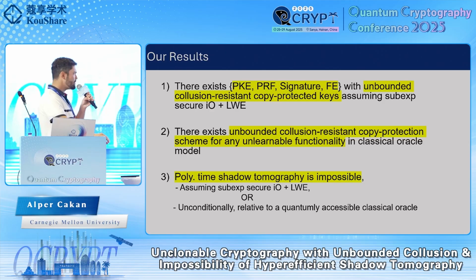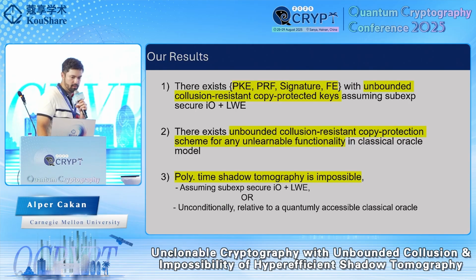And finally, we show a connection from our results to the notion of shadow tomography. We show that polynomial time, or efficient, shadow tomography is impossible once you either assume some cryptographic assumptions like obfuscation and learning with errors hardness, or unconditionally in the information theoretic model of quantum accessible classical oracles.